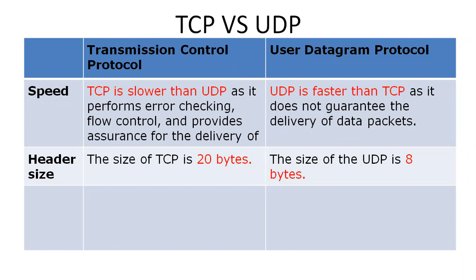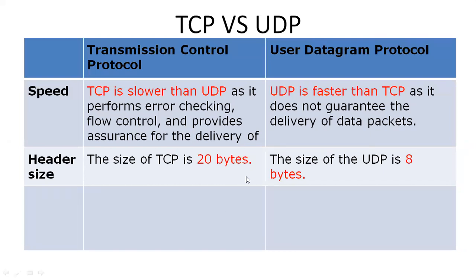For example, I am telling you one thing here. I am taking the book post, general post or speed post. With speed post, there is a guarantee, because I pay more money and then they give a slip. TCP is just like a speed post. Coming to UDP, it is like general post. There is no guarantee whether the particular cover will reach the destination or not.